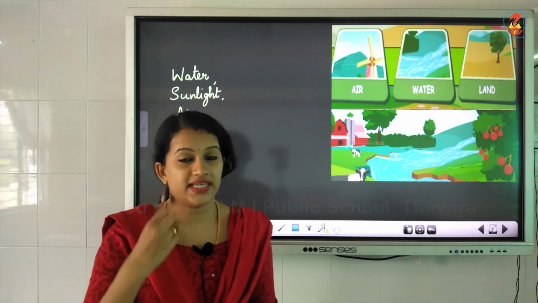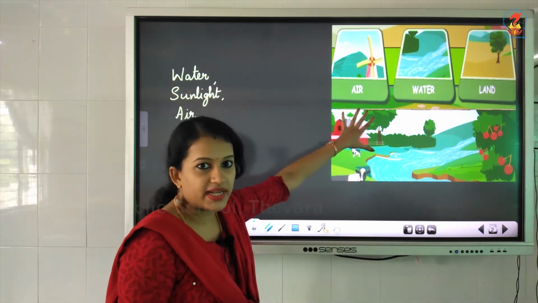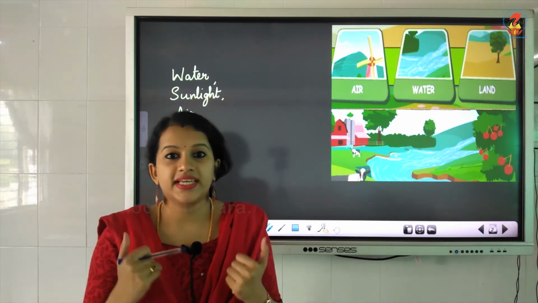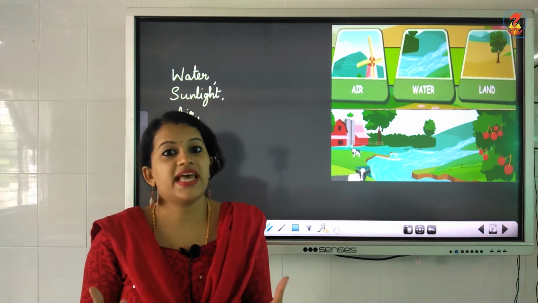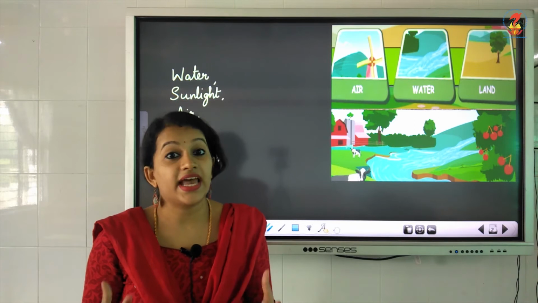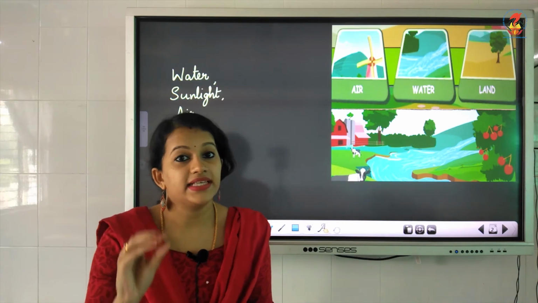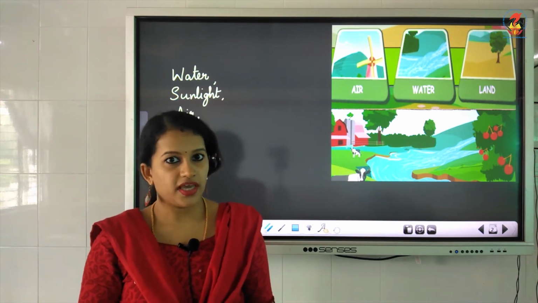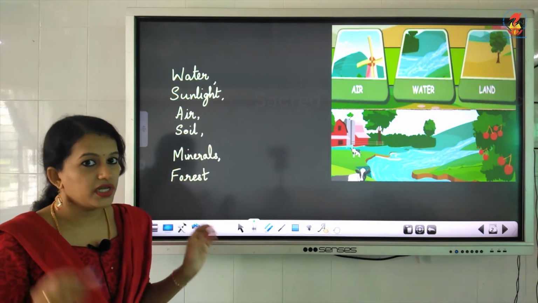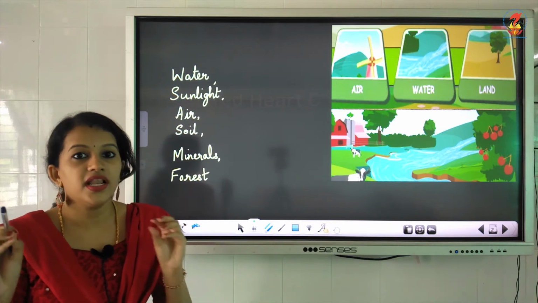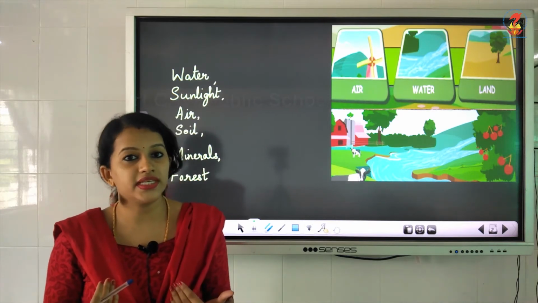Okay, when we use it for our need, that becomes a resource. The things that are present in nature, we are using them for our need. Then it becomes a resource for us when it satisfies our needs, or when we use it for our need, we call that a natural resource. Okay, so all these terms that I have written on the board are examples of natural resources. These are the things that are present in nature and we use them for our need.